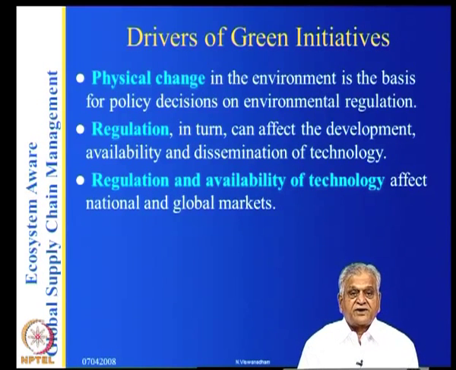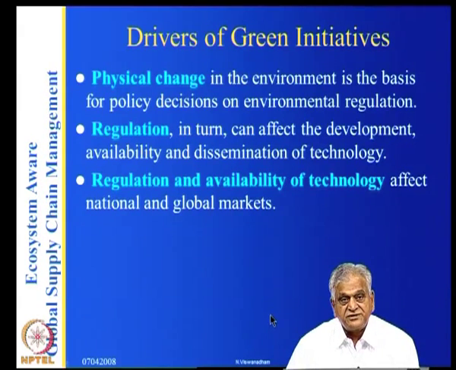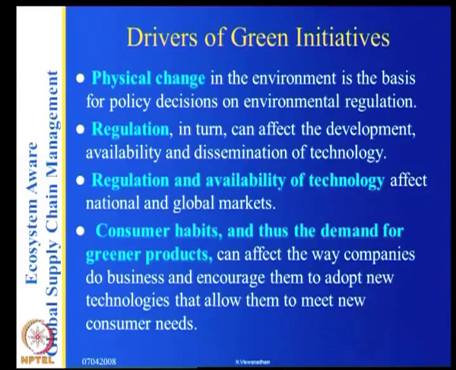Regulation and availability of technology affect national and global markets, because once there is a regulation for green products, you try to regulate this. And consumer habits, and thus the demand for greener products, can affect the way companies do business and encourage them to adopt new technologies that allow them to meet new consumer needs.